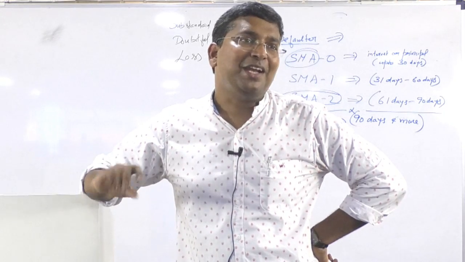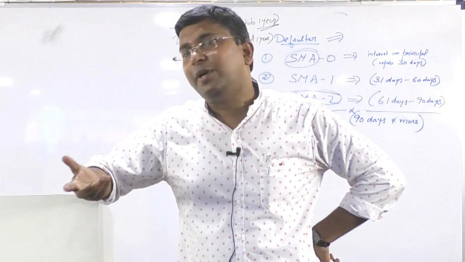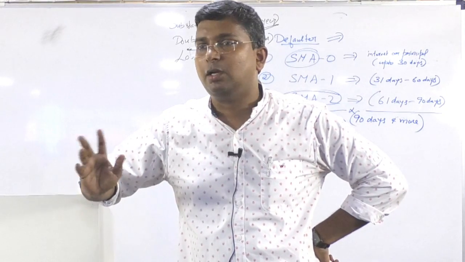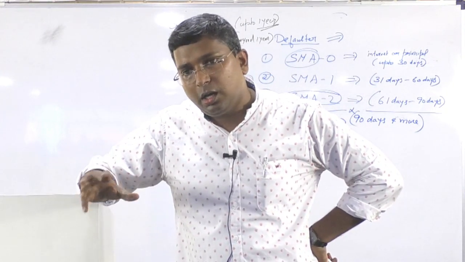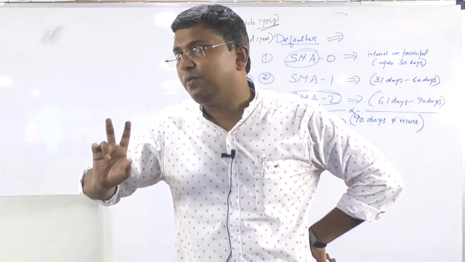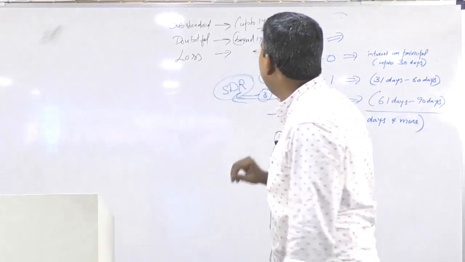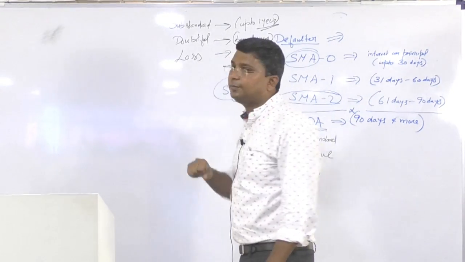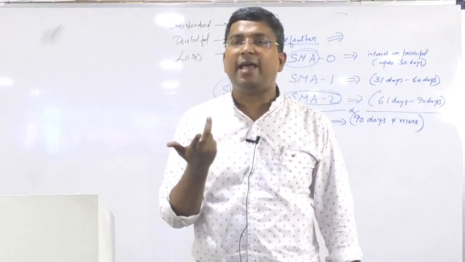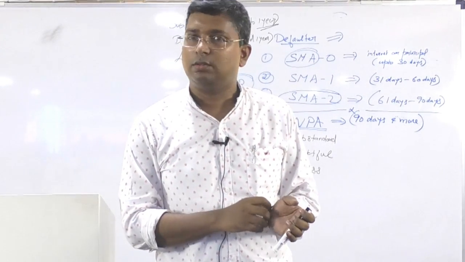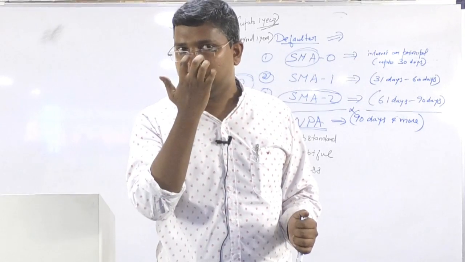Because the bank, how can you write it off? But it's very clear. So a lot of people or companies have taken loans, and so there are a lot of loss accounts. So from the examination point of view, be very clear about the definitions of substandard, doubtful, and loss. Now what do you mean by a standard asset? A standard asset means there is no problem with the loan account. There is no issue.